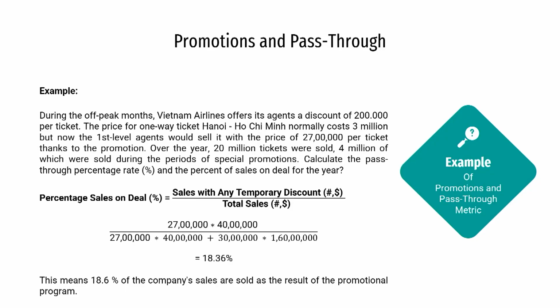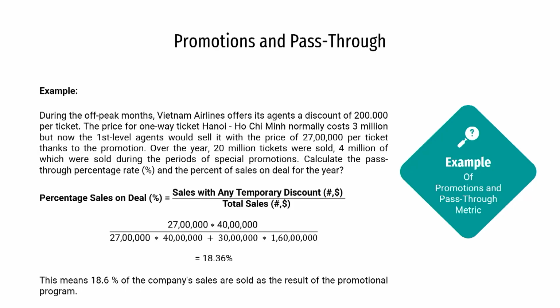This will give me the percentage sales on deal in terms of monetary value, and as you can see the value is coming as 18.36%. Remember that we can also calculate in terms of units sold. So, in terms of units sold, what will be the percentage sales on deal? How many units were sold on deal? It is 4 million. So, 4 million divided by the total number of units sold, which is 20 million, it is 20%.